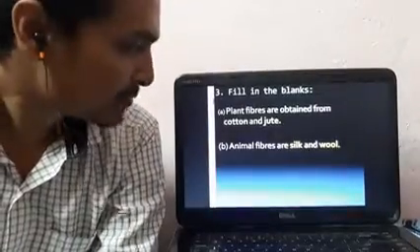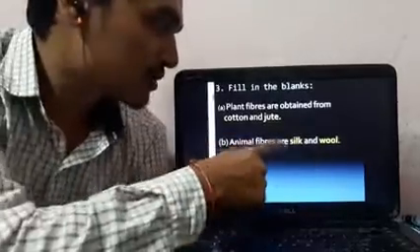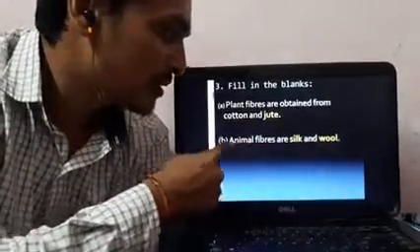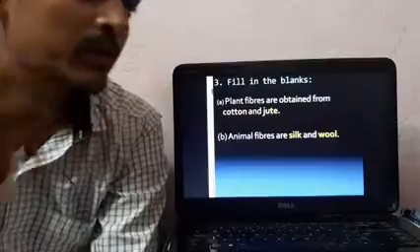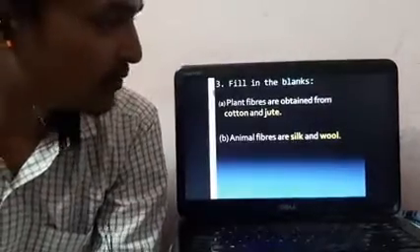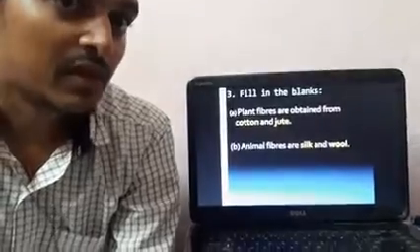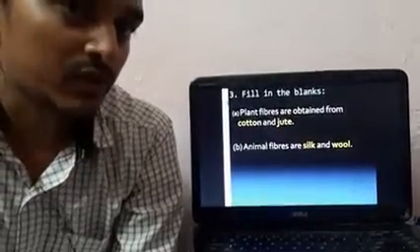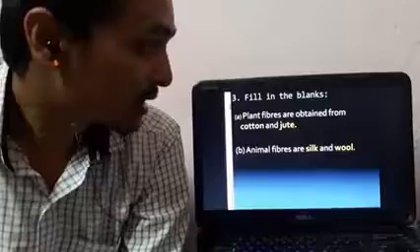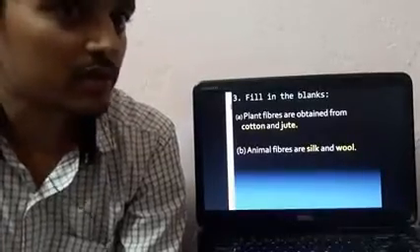According to our chapter, only these two answers should be there. The second: animal fibers are silk and wool. Silk is obtained from the silk moth, and wool is obtained from animals like sheep, yak, some varieties of camels, and some kinds of goat.